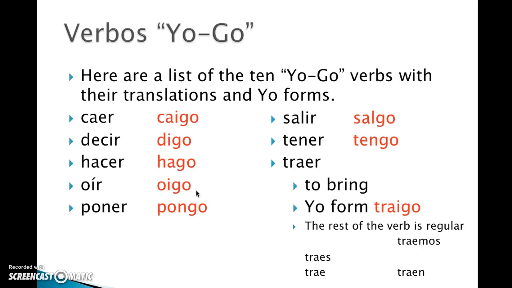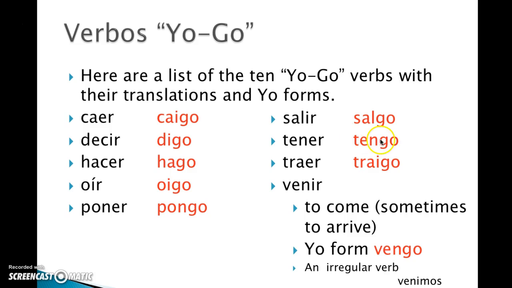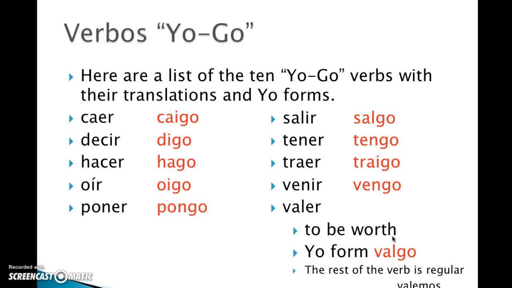Traer is much like caer. See that AE in the middle there? Does the same thing. So traigo, rest of the verb is going to be regular. Venir, much like tener, is going to be vengo. And then the rest of the verb is an E to IE verb. It's literally replacing the T with the V. Obviously, the infinitive looks a little different, but conjugated they're very similar. And that means to come or to arrive. Valer is very similar to salir. Like I said before, it's to be worth in its conjugation, not its meaning. It's to be worth and valgo, and then the rest of the verb is regular.